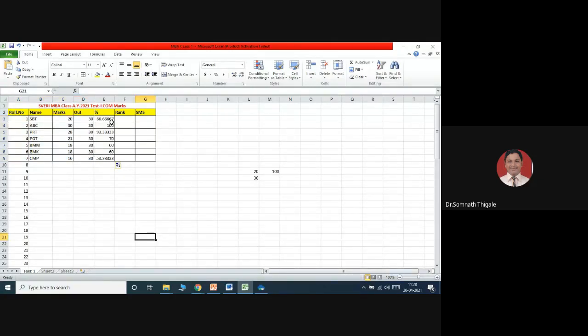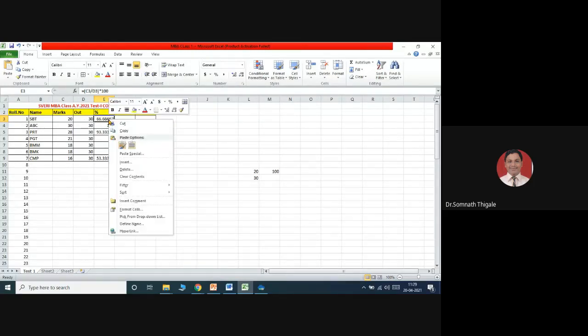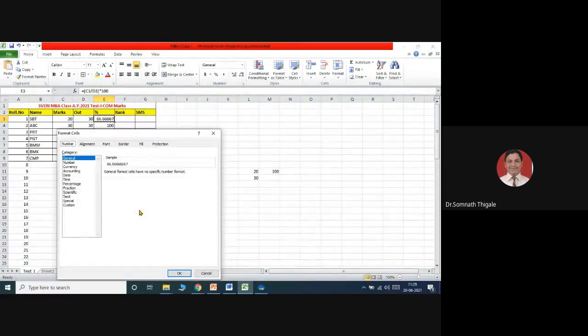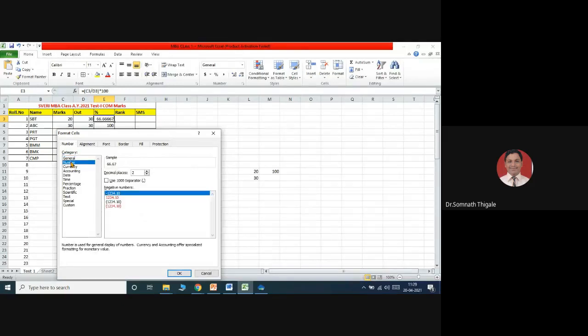आता बघा इथं काय होतंय, वेगवेगळ्या व्हॅल्यूज it is showing. I want to set it up to some levels over there. So I will select that particular row. See here, I'm selecting this particular row, right click and select the option Format Cells. And here I'm going to represent the number. So select the option Number, up to 0 decimals, or select up to max 2 decimals only and say okay.